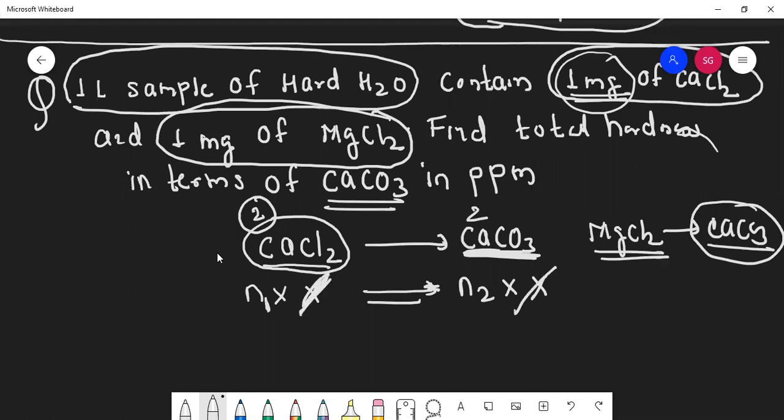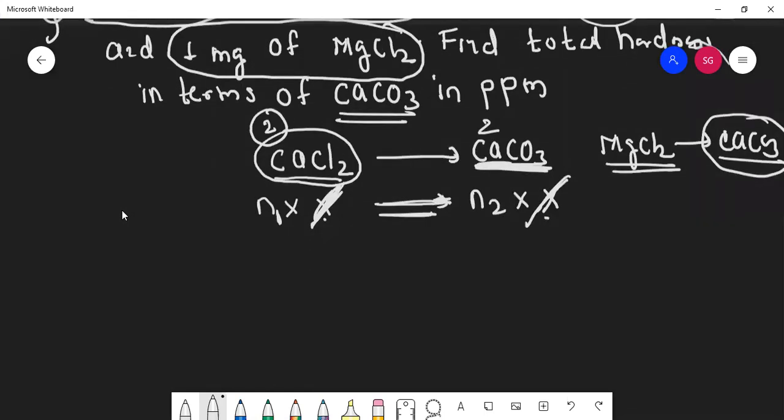Is there any need? Because 2 will get cancelled. So we can make our solution easier by removing the X from here, because with the equal to sign I have put, here it will come 2, here it will come 2, and automatically it will get cancelled.